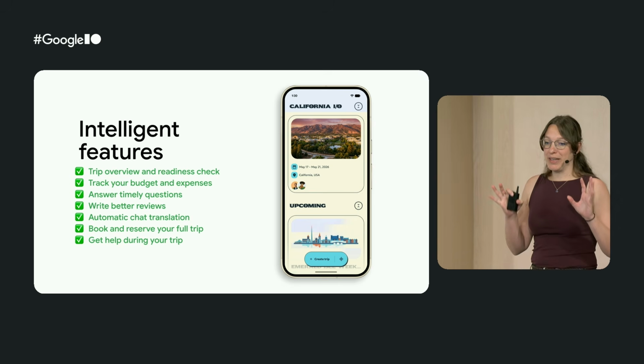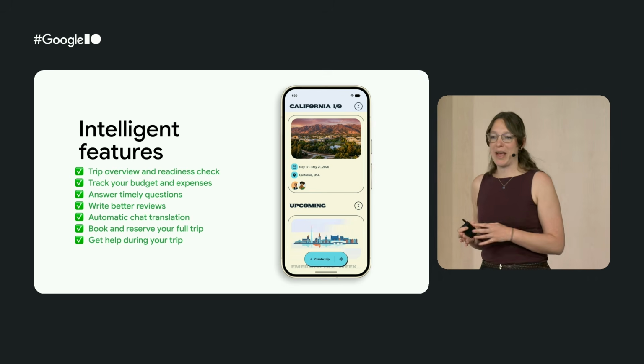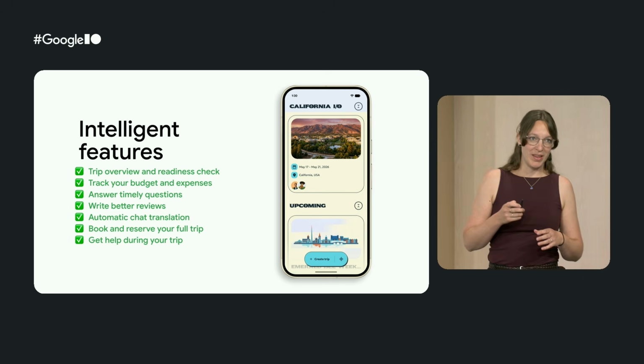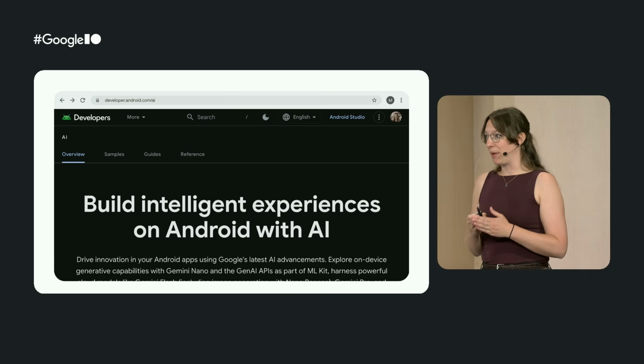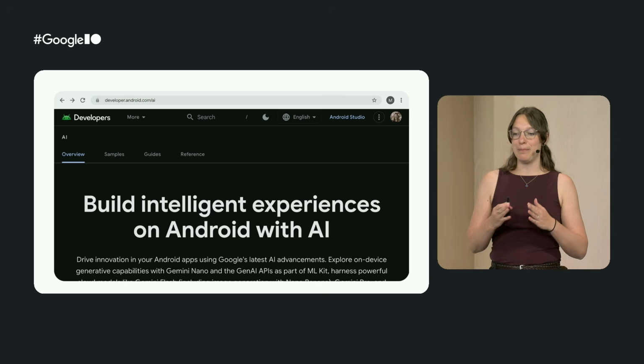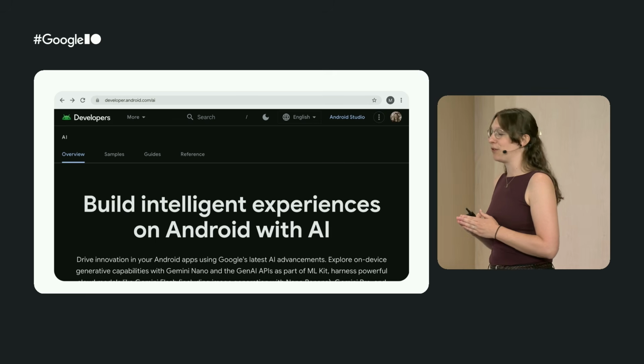Now, with that, we completed all 7 features, and we made our app so much more useful. So while we're working on making the Jetpacker source code available to you soon, in the meantime, please go to developer.android.com/AI to learn more. And with that, thank you for joining and have a great I/O.